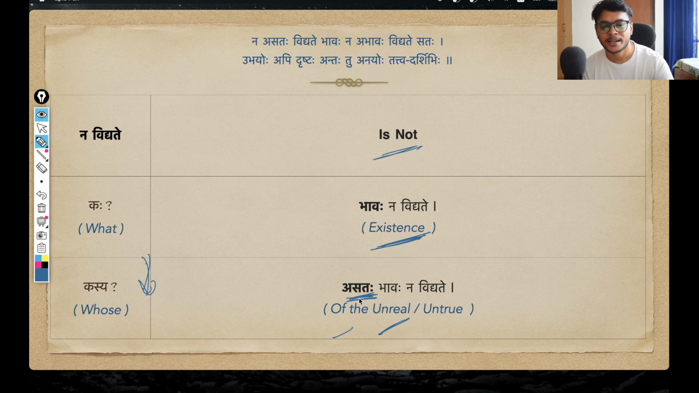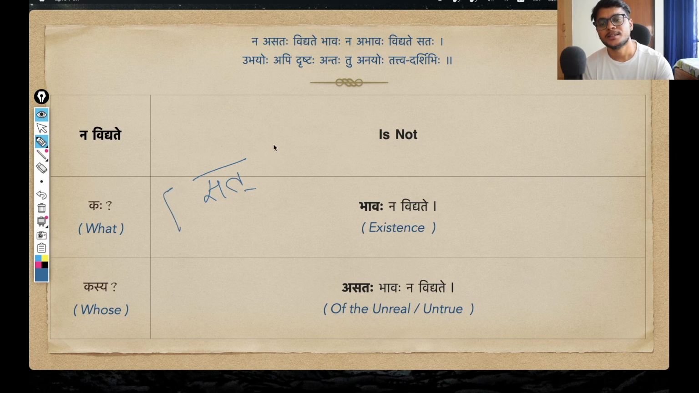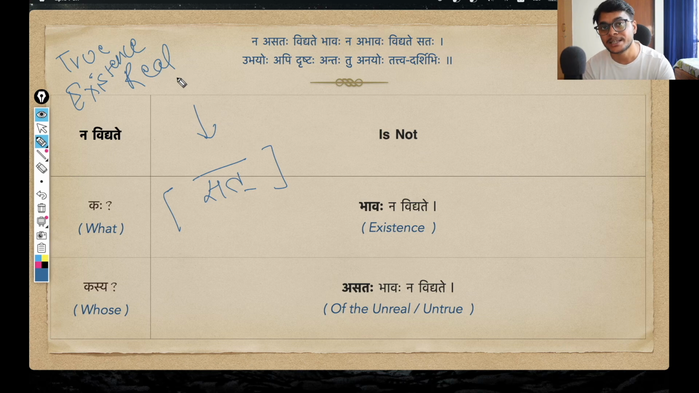In that sense, let us see this word first, asataha. See, the main pratipadika here is sat. And this sat simply means something that is real. Think of it in the sense of true existence, that this sat denotes something that has true existence, something that is completely, purely real. And again, we can negate the meaning by simply adding this a. So asat simply means something that is unreal.